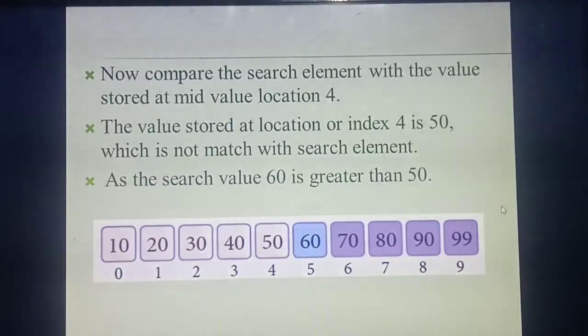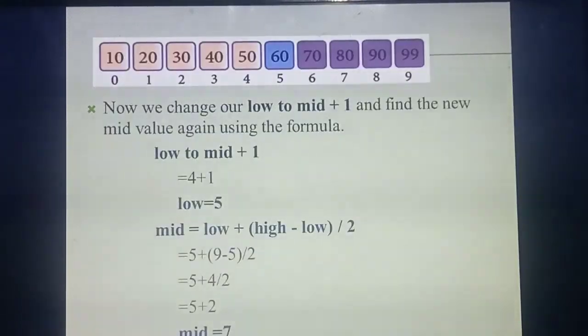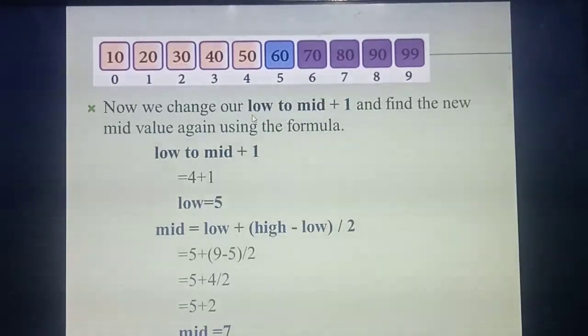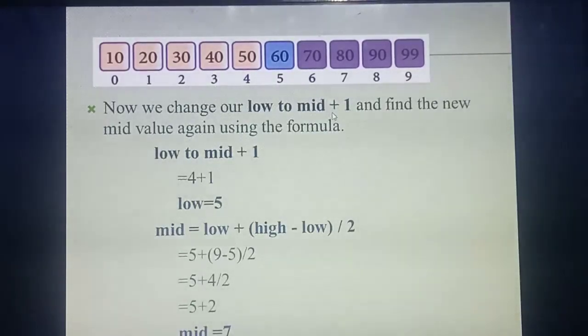Understood? So if your search key value is greater than the middle value, listen carefully, you need to change something in the middle formula. In the formula, you need to change the low. In the place of low, you need to put mid plus 1. Understood? In the formula, what do you need to change? In the place of low, you need to put mid plus 1. So low you are going to change as what? Mid plus 1.